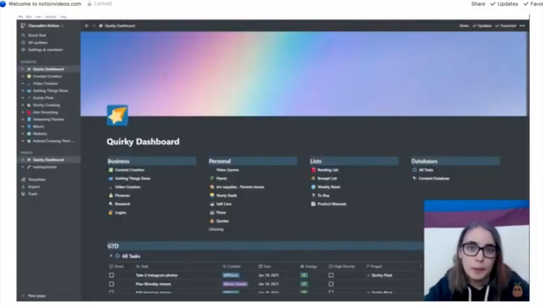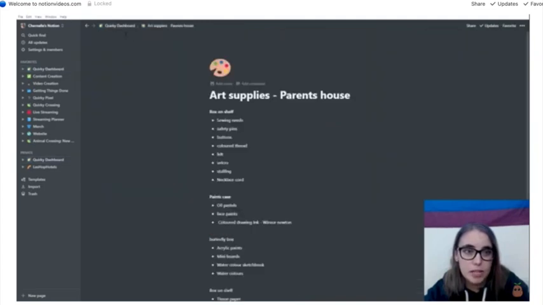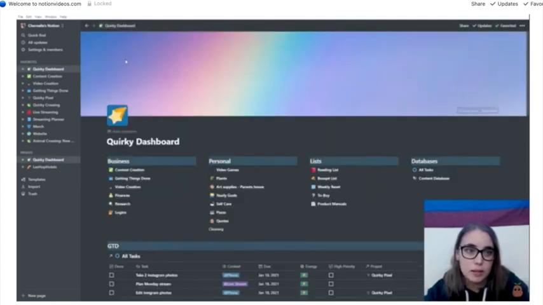See, when I open up my Notion, it's my Quirky dashboard. So this is where I like to keep all of my pages, and I like everything to branch off from here. So if I click on any of the pages, I can always go straight back to my Quirky dashboard.